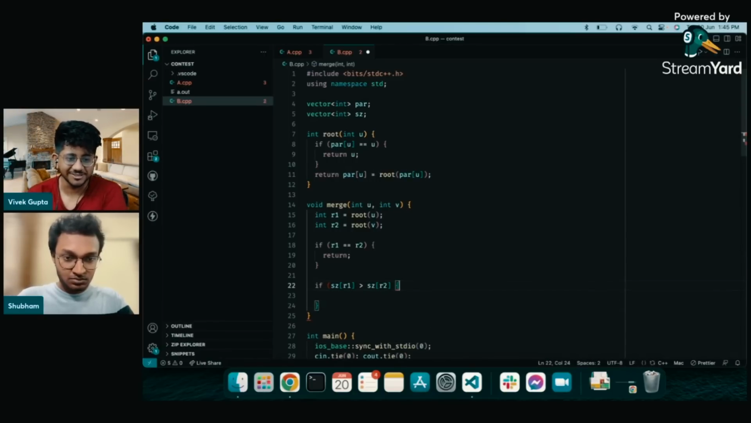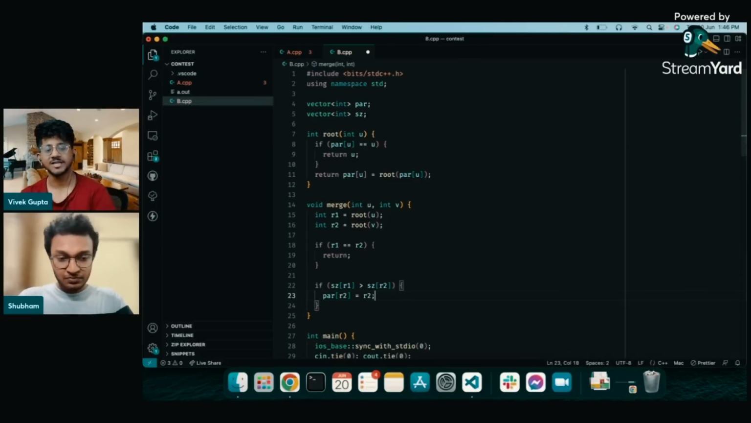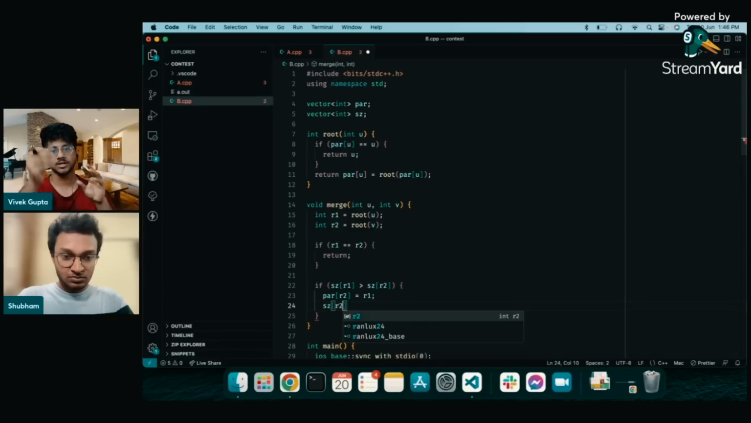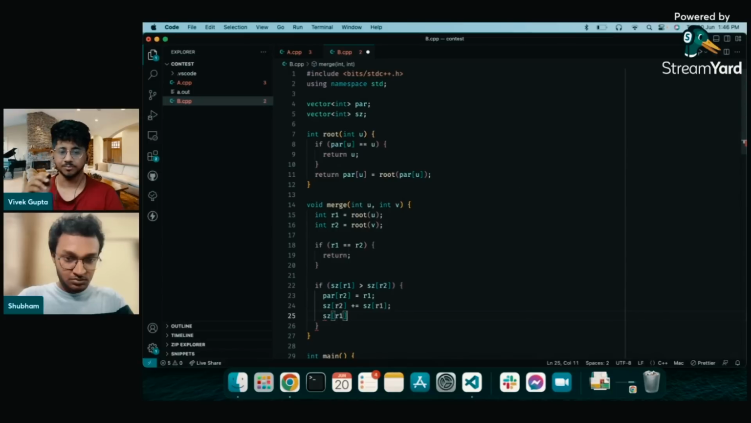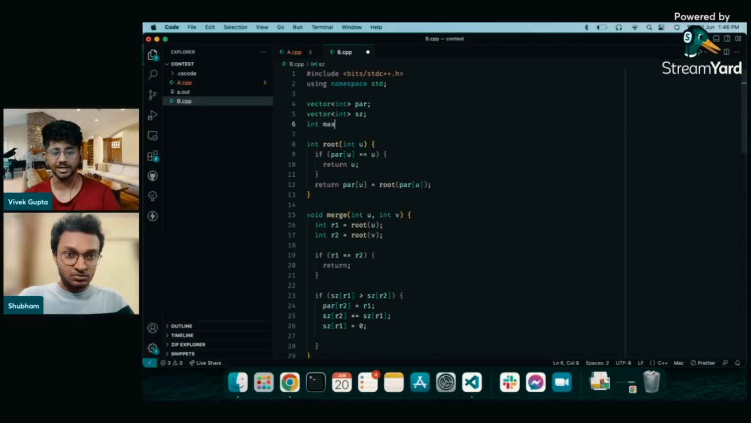This one looks so serious. Okay, so size of R1, R2. Whichever size is bigger, he will make the smaller one link to the larger one. This is called rank compression, right? The other one was called path of u equal to root of that. When you do this compression, it's called path compression. This is called rank compression.